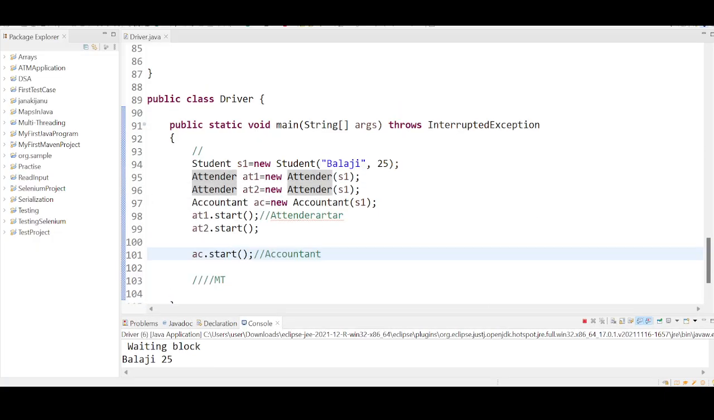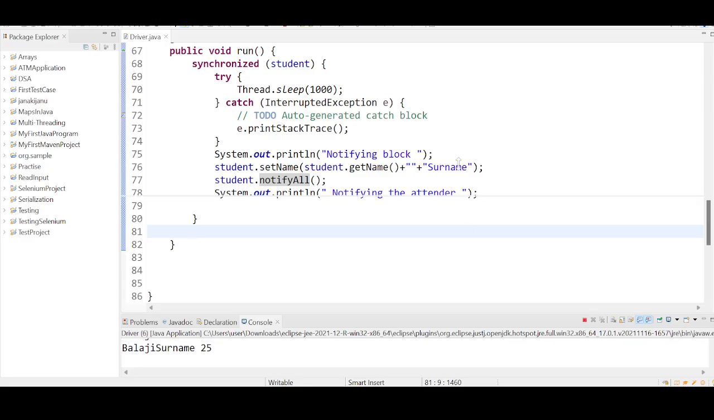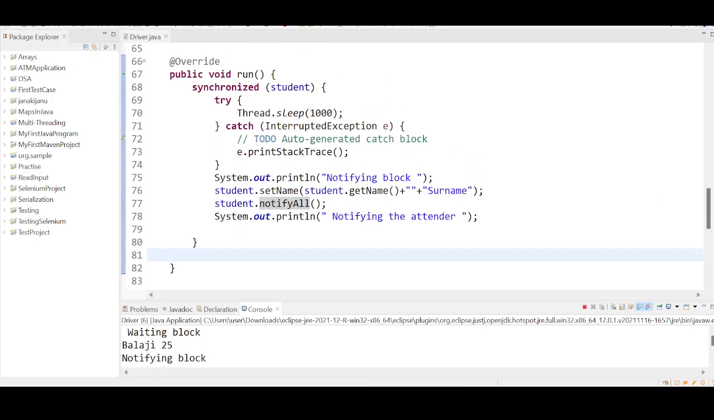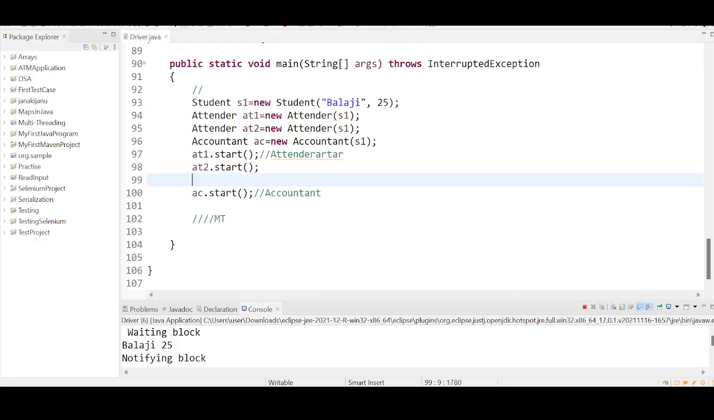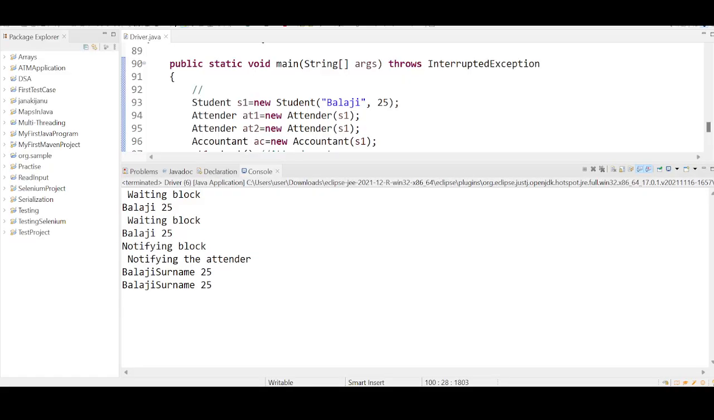Now in this situation, you don't use notify. You use notifyAll. If you use notifyAll, the problem is solved. Let me ensure that this is also waiting for some time, without sleep. Now the problem is solved.